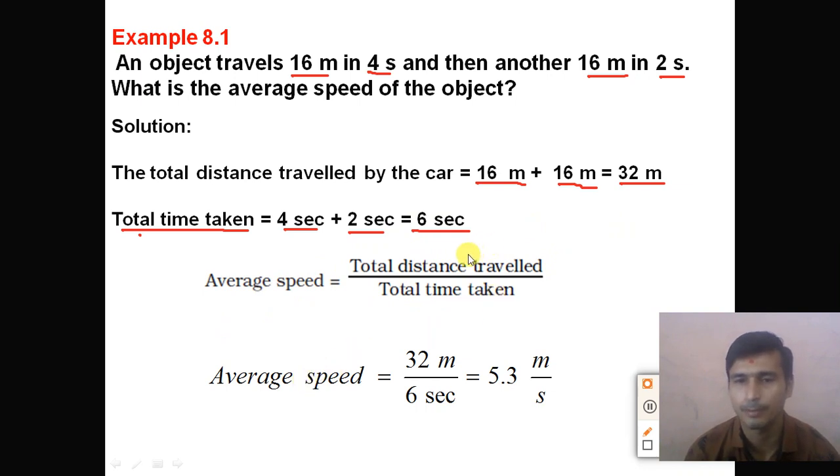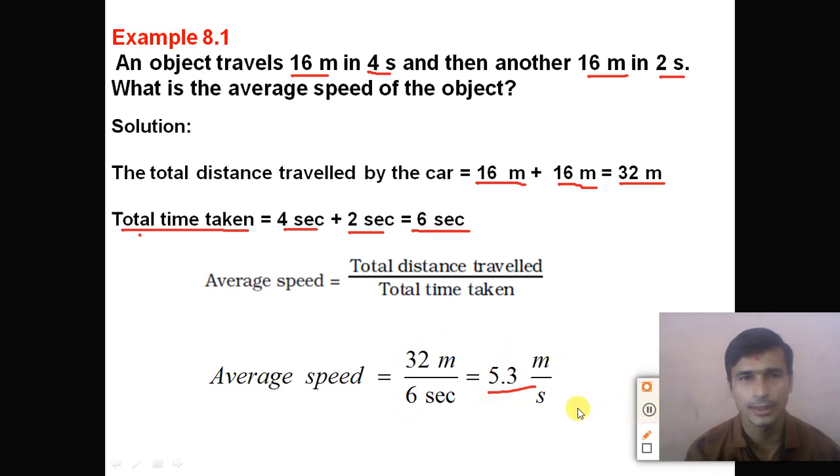So if we put in the values, average speed is equal to total distance traveled by the object, 32 meter, divided by total time taken, 6 second. If we divide 32 by 6, we get the answer 5.3 meter per second.